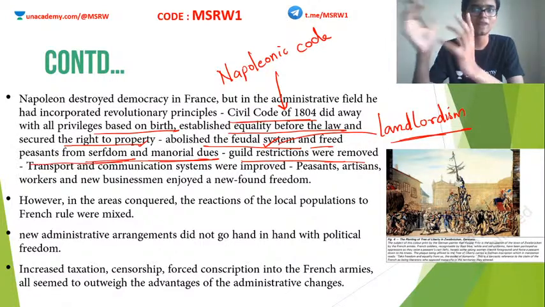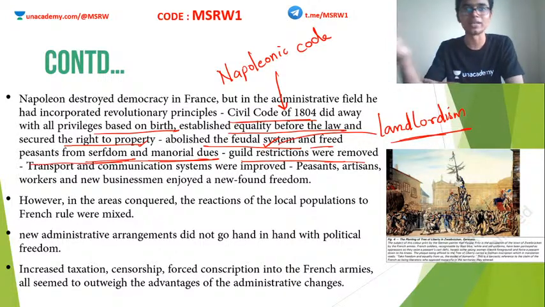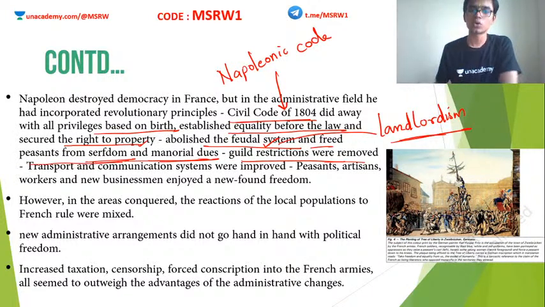Organization of craft people is together known as a craft guild. That is all. So he removed all the restrictions that were imposed on them. He improved the transportation and communication systems in the country. Clear? So Napoleon did a lot of good things. But the one bad thing he actually did is destroying democracy and replacing it with the highly centralized power of